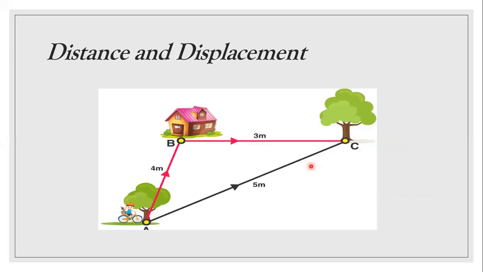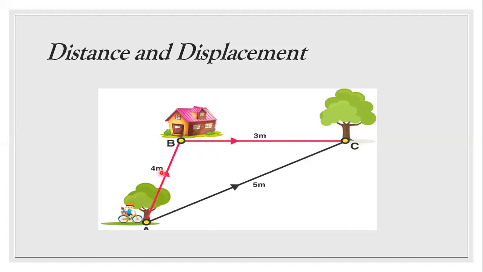Now next is distance and displacement. So what is distance, what is displacement? Distance and displacement are the measure of length of the path. Distance is the path along which we move, and displacement is the shortest path. For example, in this diagram, this kid first moved 4 meters from A to B, then 3 meters from B to C. So what distance has he covered?